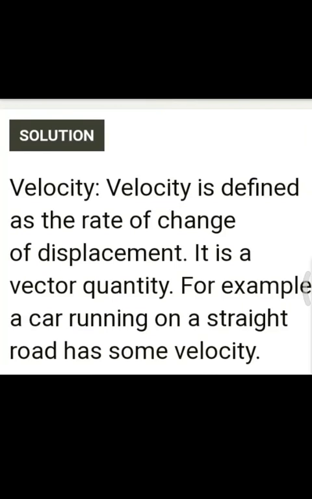Velocity is defined as the rate of change of displacement. Velocity is a vector quantity. For example, a car running on a straight road has some velocity. Okay, once again I'll repeat. Velocity is defined as the rate of change of the displacement. Velocity is a vector quantity. For example, a car running on a straight road has some velocity.